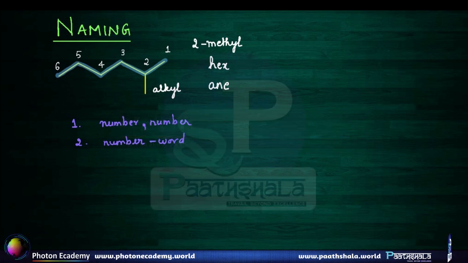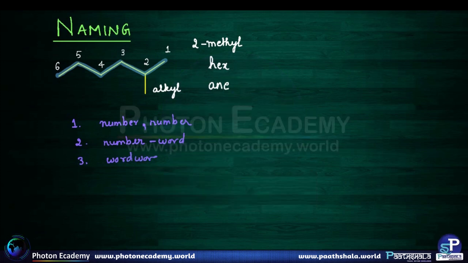Again, very important. You can see in 2-methyl, between 2 and methyl, I put a hyphen over here. Third important point is that the gap between a word and a word is filled with 0 space. So you'll attach 2 words, there will be no gap between them. Please remember these 3 points.